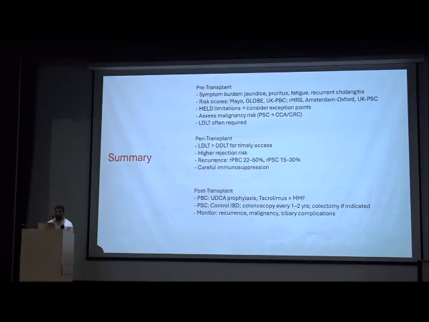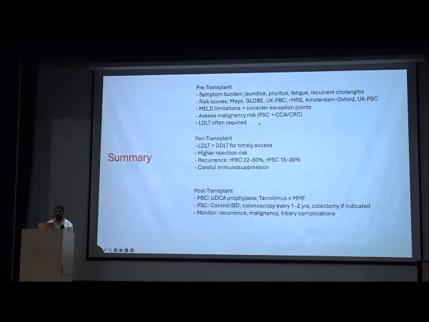To summarize, for cholestatic liver disease in the pre-transplant setup, we have to assess the symptom burden like jaundice, pruritus, fatigue, and recurrent cholangitis. We have to assess with risk scores: the PBC Mayo risk score, GLOBE, and UK-PBC, and for PSC, the MRS, Amsterdam, or UK-PSC score. MELD has limitations, so we have to consider exception points and other scores.